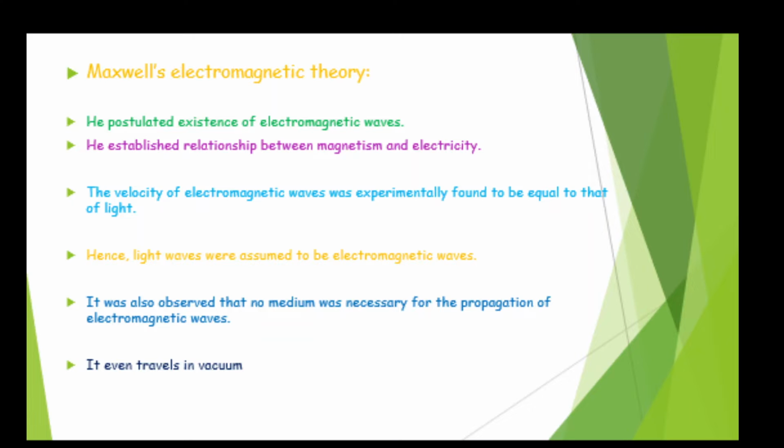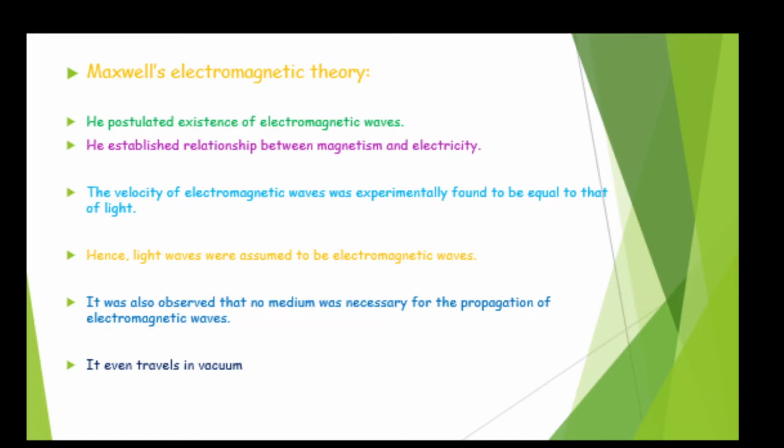So as we saw, Huygens considered light as a longitudinal type of wave, and so he considered the luminiferous ether as the hypothetical medium present, and due to that medium only, the light can propagate, isn't it?